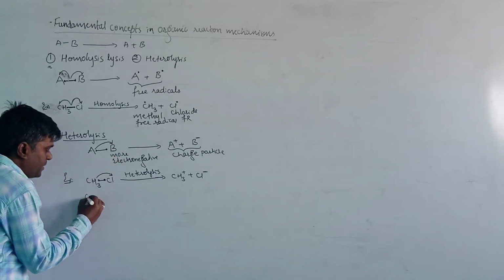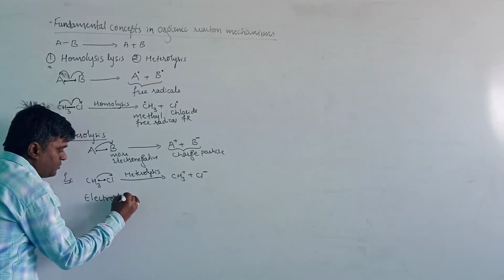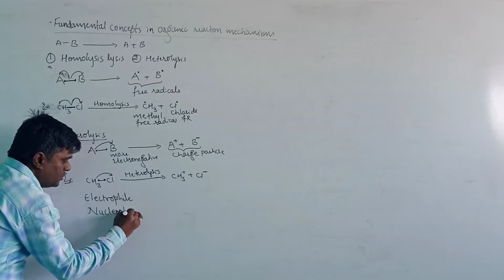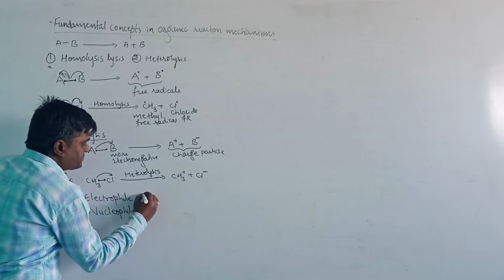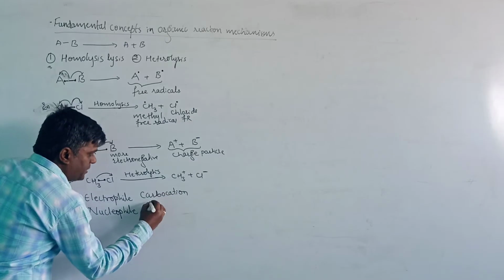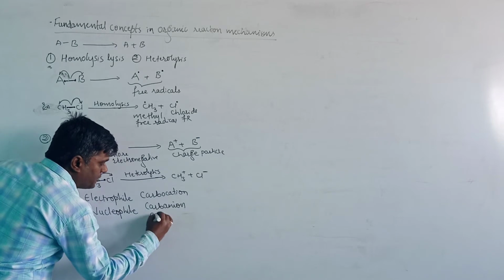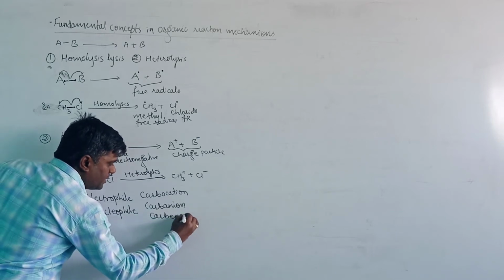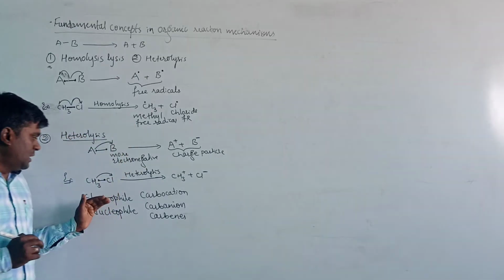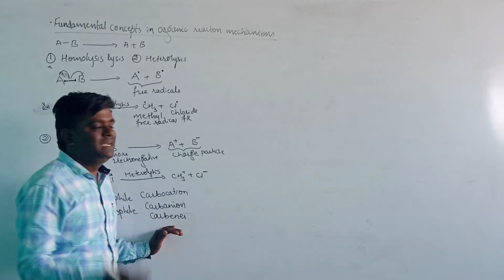Those may be electrophiles, nucleophiles, carbocations, carbanions, or carbenes. Then let us see what the free radical, electrophile, nucleophile, carbocation, carbanion, and carbenes are in detail.